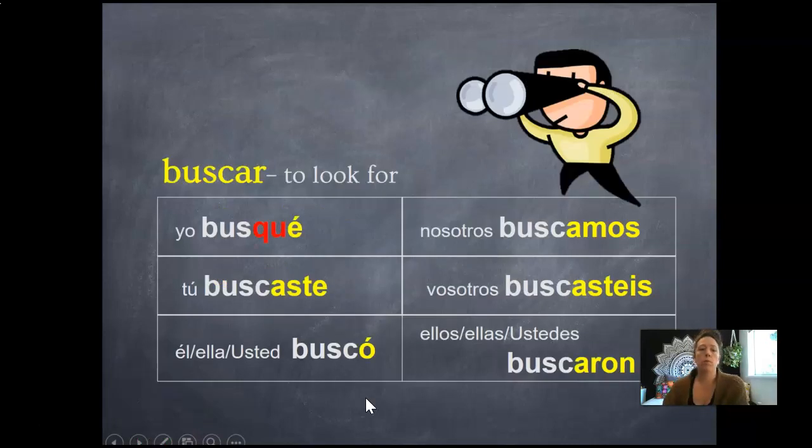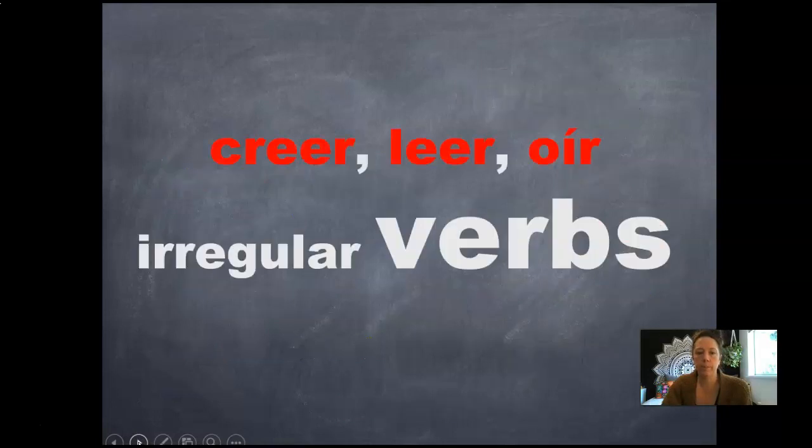So an example of the whole verb, we have buscar, and then busqué, buscaste, buscó, nosotros buscamos, vosotros buscasteis, and ellos buscaron. Again, if we did not change the spelling, we would have to pronounce it as buscé, which actually means that like you snorkeled, which is not what you want to say. Busqué with the spelling change lets you keep that pronunciation, and then it sounds like you looked for. All right, ayer yo busqué a mis amigos. Yesterday I looked for my friends.